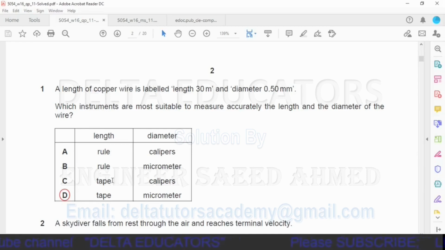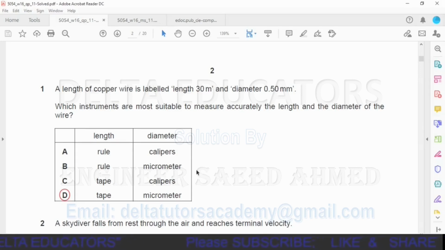Rule is called meter rule. Meter rule is used to measure the length only up to 1 meter. Here it is given length 30 meters. So our instrument to measure the length of 30 meters should be a tape. So our possible options are C and D.